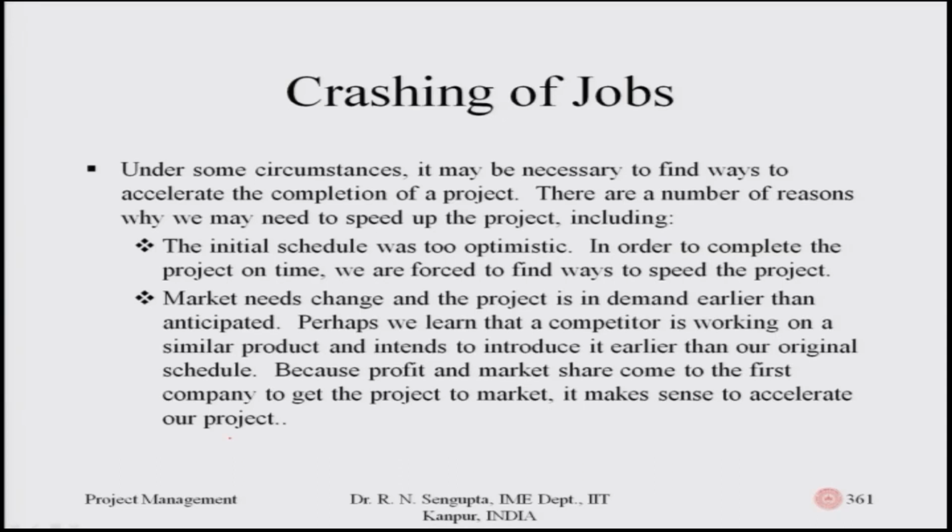If you see the bullet points, one reason is that the initial schedule was too optimistic. We planned in such a way that we thought everything would be on time. The resources would be utilized optimally, resources would arrive at the optimal time, manpower would be available, or the resources based on which we would use the raw materials would arrive on time. These were some optimistic thought processes. So, in order to complete the project on time, we were forced to find ways to speed up the project.